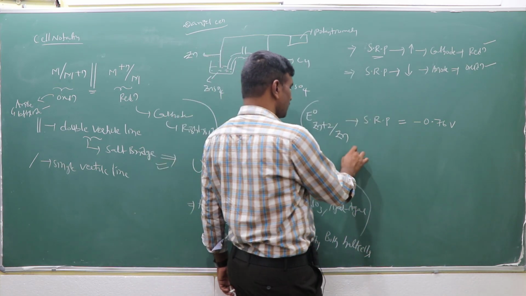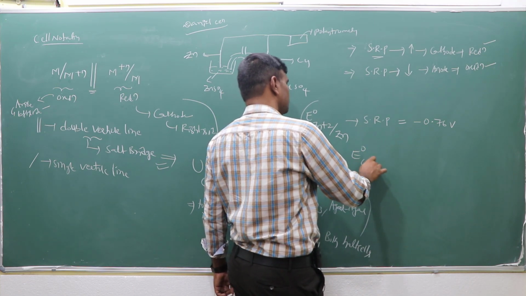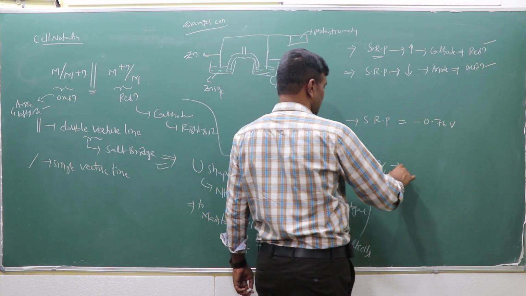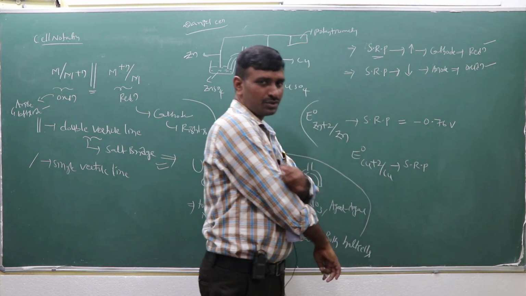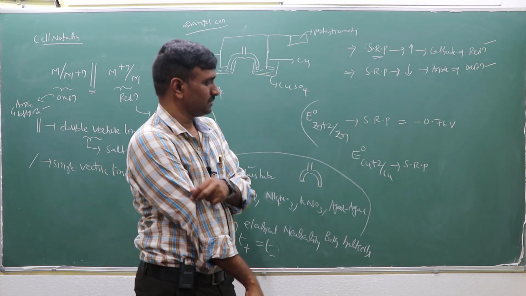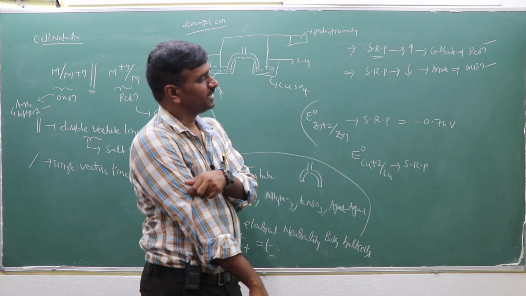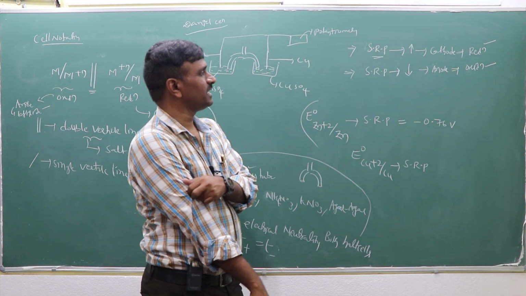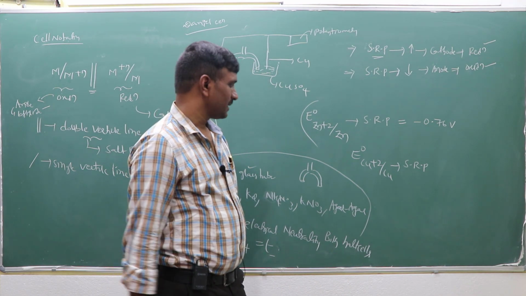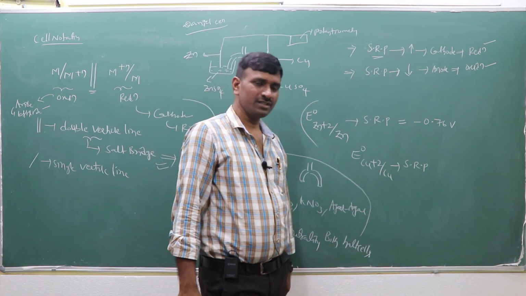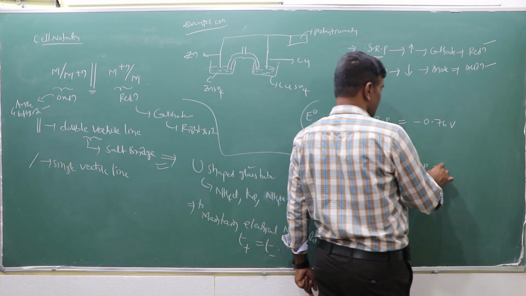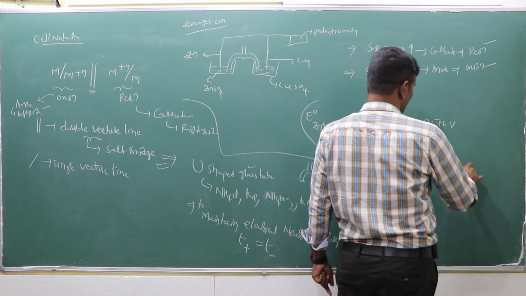And the standard reduction potential of copper, this is also a reduction, as I explained earlier. Both are reduction potentials we are considering: E cathode minus E anode, or E right minus E left. This is also a standard reduction potential. The copper standard reduction potential value is 0.34 volt.